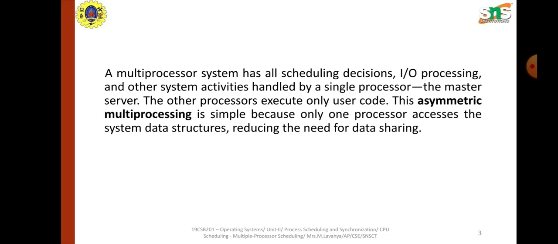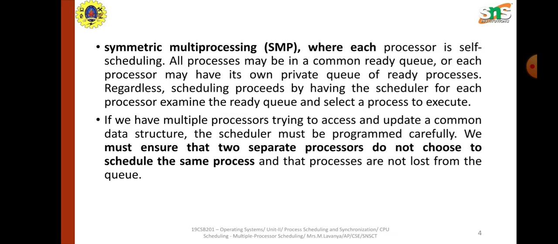This asymmetric multiprocessing is the simplest one, and the process assist is reduced because only one master is responsible for all the monitoring job and data sharing and work allocation. So in this, the sharing of work is simple and it is of less complexity when compared to symmetric multiprocessing system.